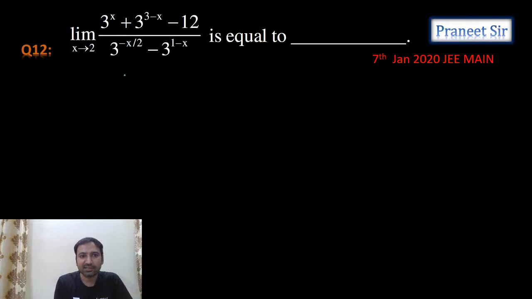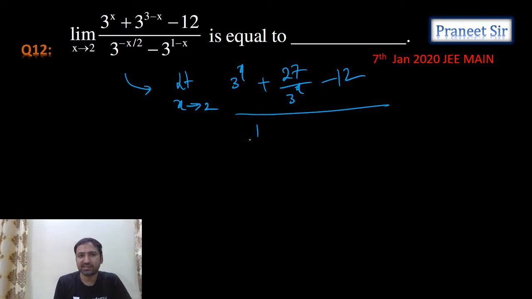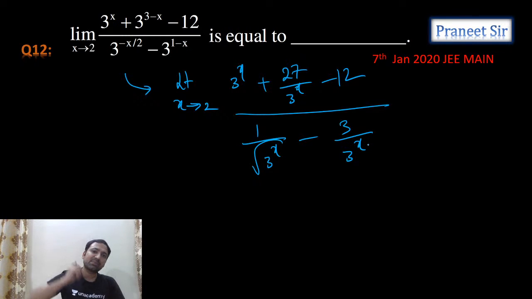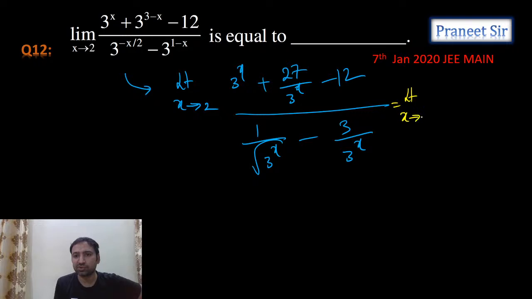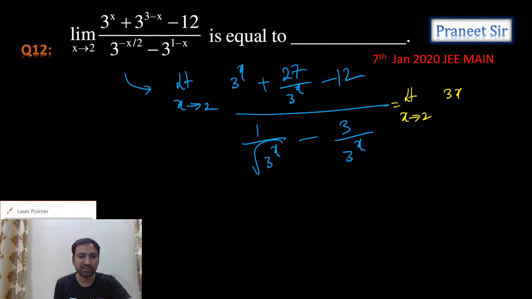So can we write it as limit x tending to 2, 3 power x plus 27 by 3 power x minus 12 by denominator? Denominator, can I write it as 1 by square root of 3 power x minus 3 by 3 power x? Can we write it like this? Let's multiply both numerator and denominator with 3 power x. Let's see what we get. Limit x tending to 2, 3 power x whole square, right?